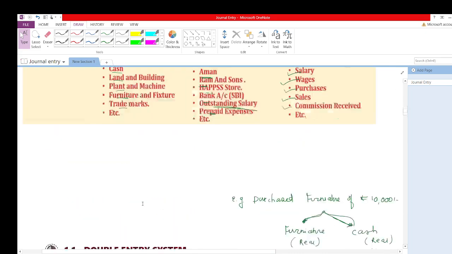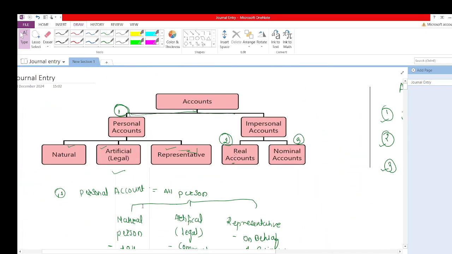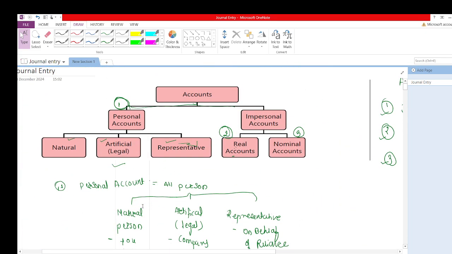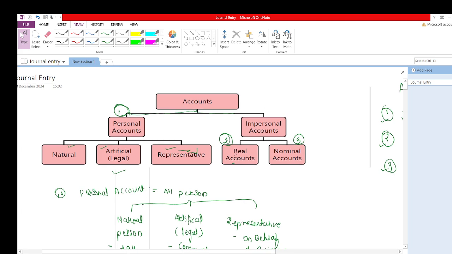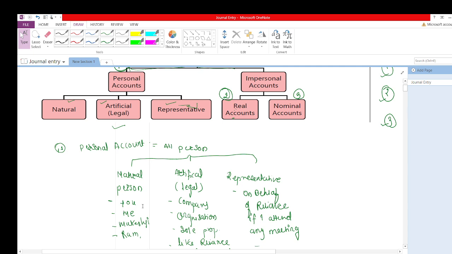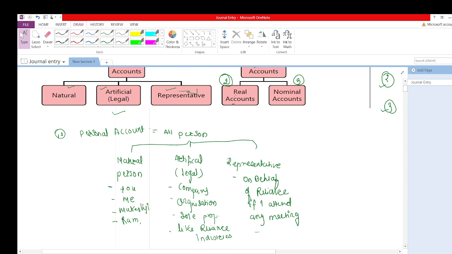If I revise, I have given you the detail about the accounts, that is, which three types of accounts there are: personal account, real account, nominal account. In personal account there are further three types: natural person, artificial person, representative person.